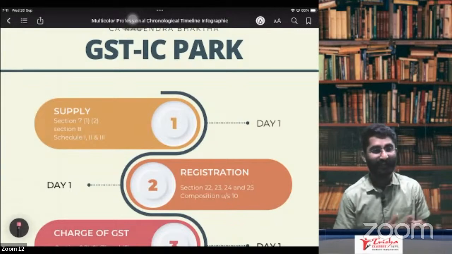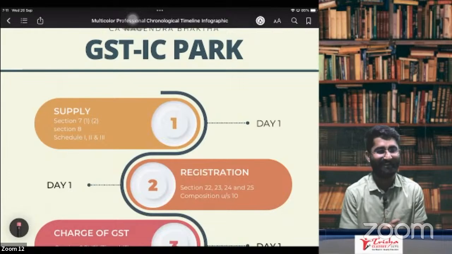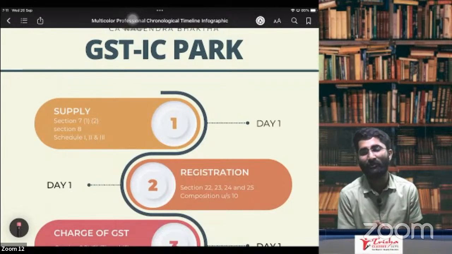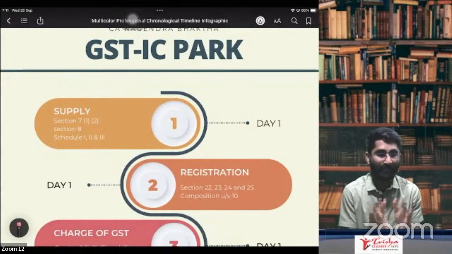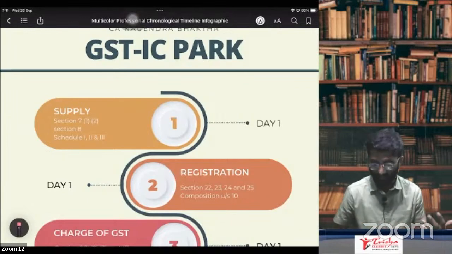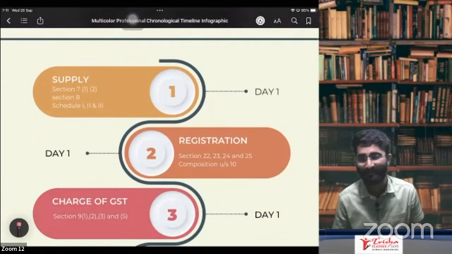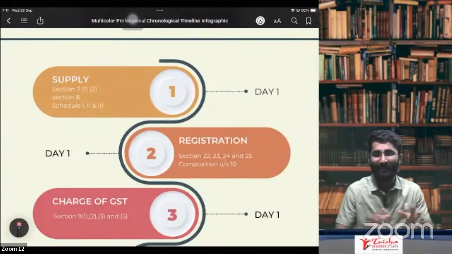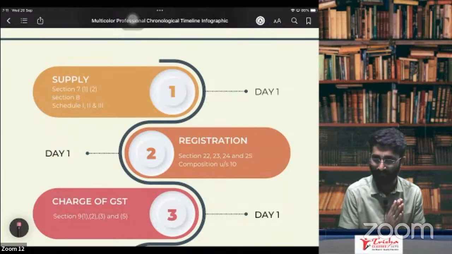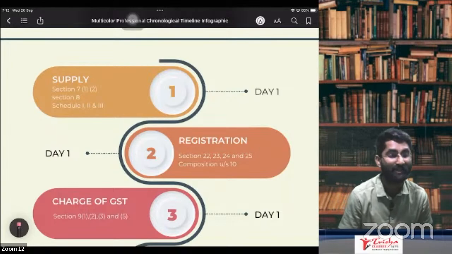So we are starting with, so what is the roadmap, sir, for the next 3 days? Okay. What is the roadmap here? For 3 days, how we are going to cover up the syllabus. So I've just shown you the map here. Day 1 is this day. In this day, what we are doing is supply. So we are getting to know about what is the taxable event in GST.